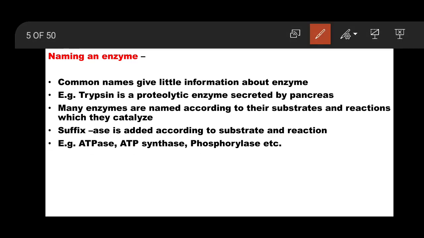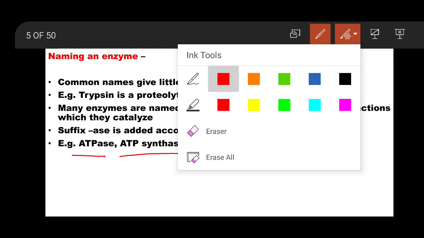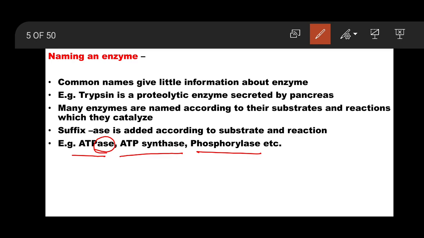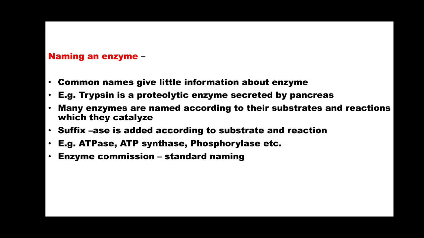For example, ATPase, ATP synthase, phosphorylase: these are some examples of how the ASE suffix comes. See, here is ase, ase, ase. So in modern concepts, ase is a suffix added according to substrate and reaction.